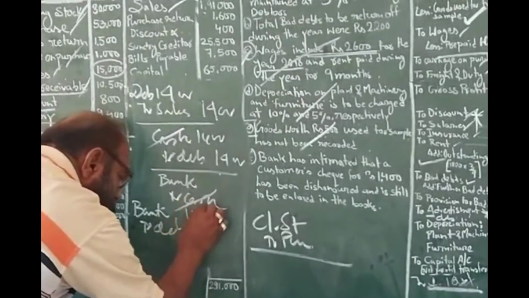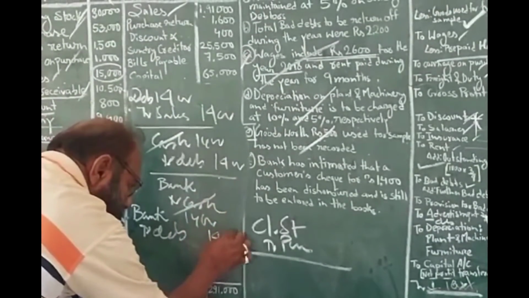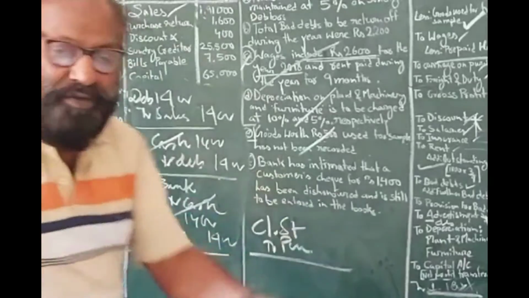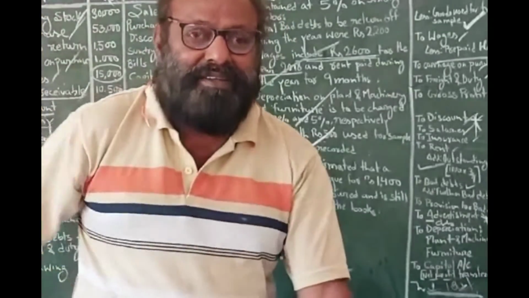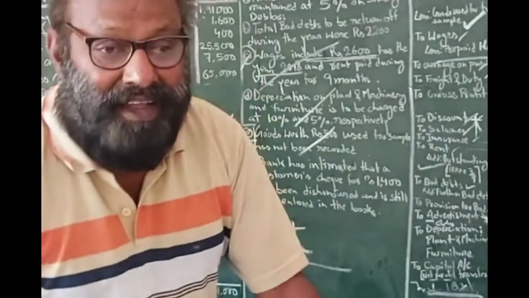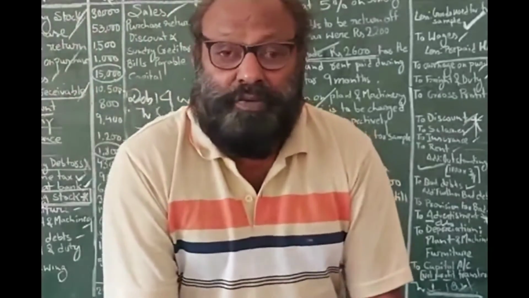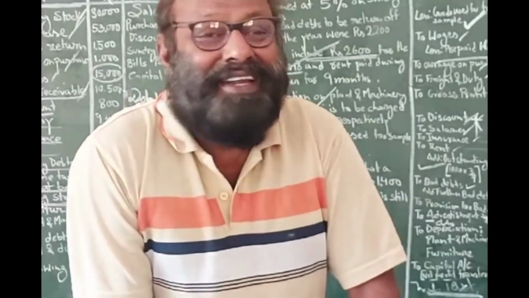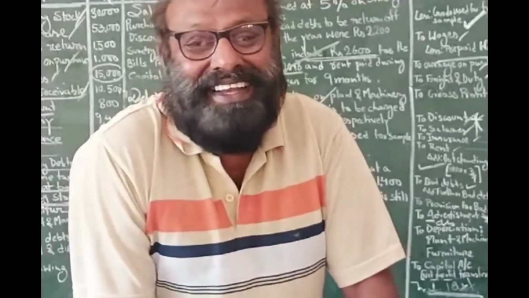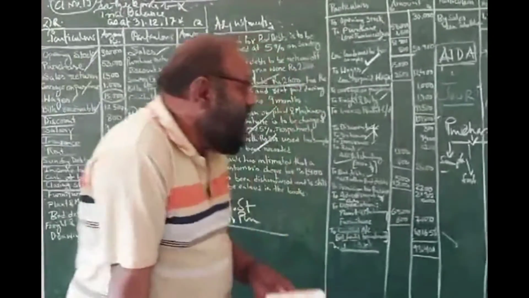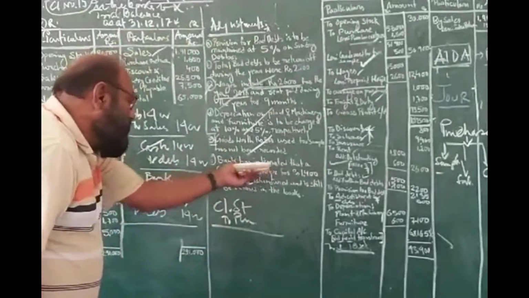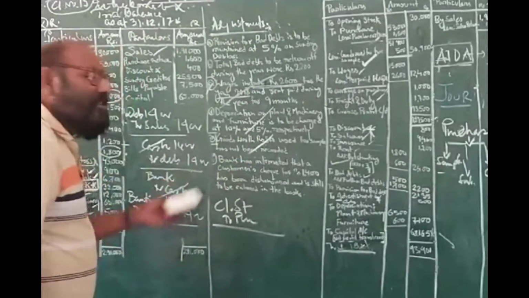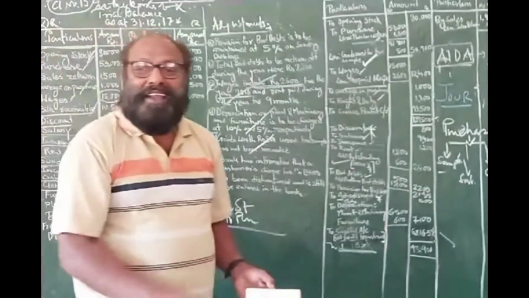I would have been happy because my debtor has given me a check, and the check is deposited in the bank. But they are like Sumit Sani type debtor, not at all ready to pay the amount. Clear? Not at all ready to pay the amount. The bank has intimated that the customer's check of rupees has been dishonored.